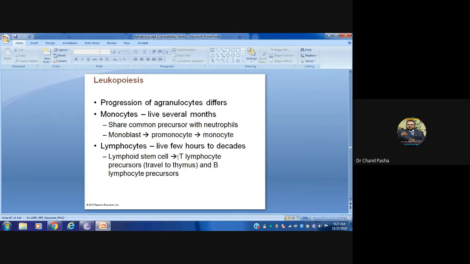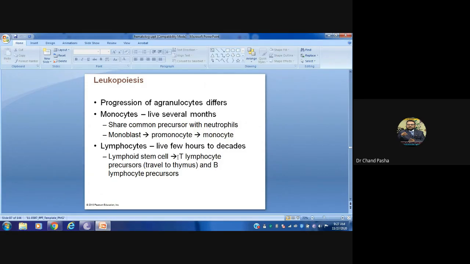The progression of agranulocyte maturation differs for different types of cells. Monocytes live for several months and share common precursors with neutrophils. Functions are the same, but structurally they are different. They share antigens on the surface, and even the production process is the same. Monoblast cells, promonocytes, and monocytes are produced from this.